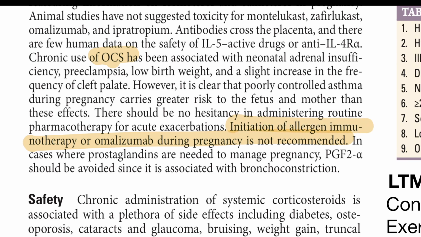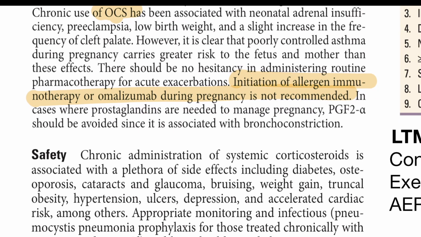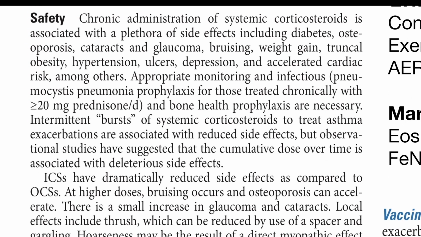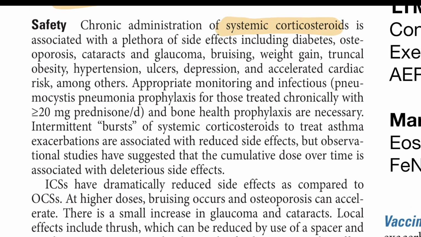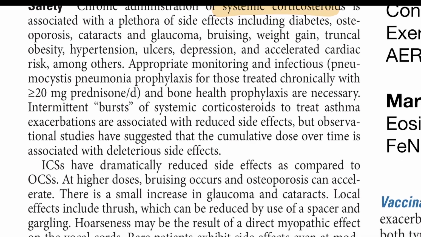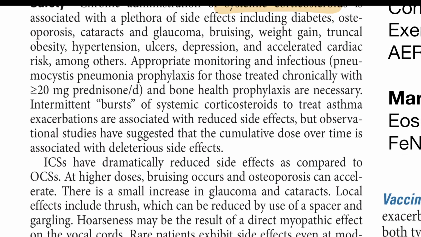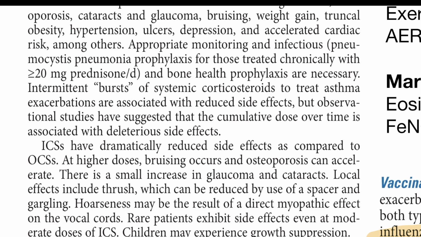Along with that, if prostaglandins need to be administered, then you should avoid PGF2 alpha analogs because they are associated with bronchoconstriction. Chronic administration of systemic corticosteroids, that is in the oral or IV form, is associated with a lot of side effects, and thus it has been said that if the oral prednisone dose is more than 20 mg per day, you should go with pneumocystis pneumonia prophylaxis for this individual. Along with that, because a major side effect also includes osteoporosis, you should also go with osteoporosis screening in this individual.